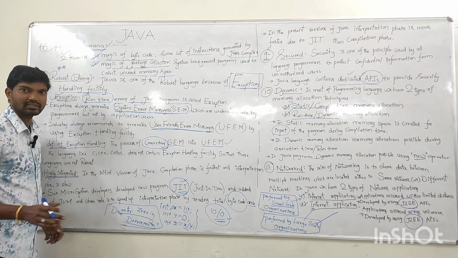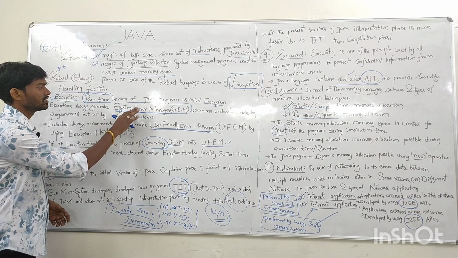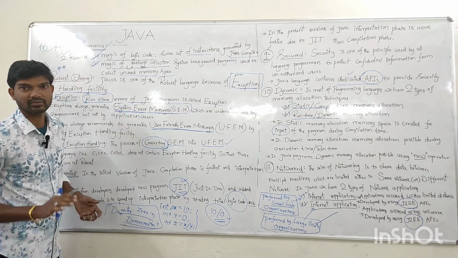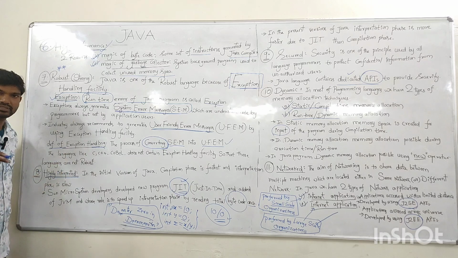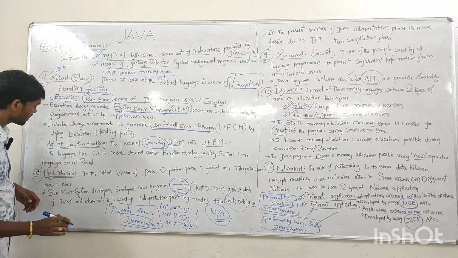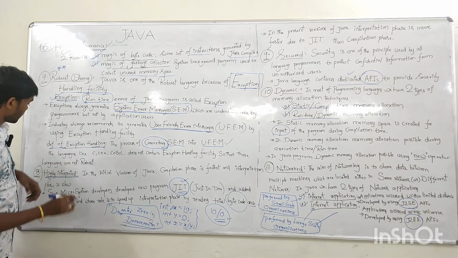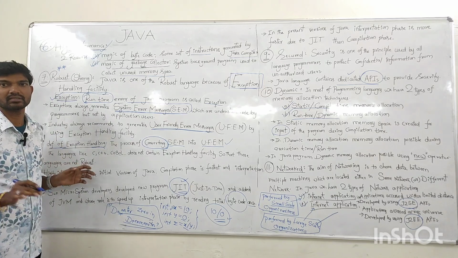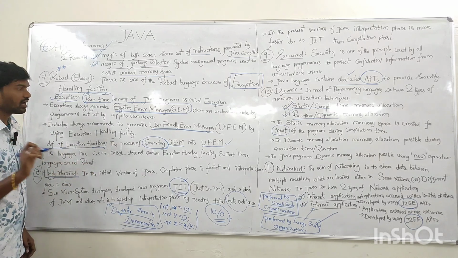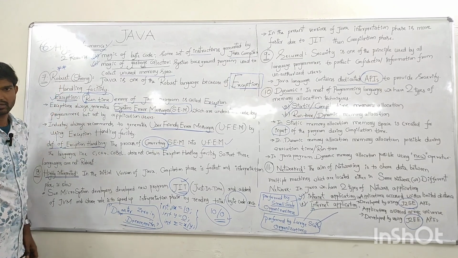So in the industry, it is highly recommended that conversion from system error messages into user friendly error messages is called as what? Exception handling. That is the definition of exception handling. And so now the next feature, up to here, Java contains exception handling facility. That's why Java is called as highly robust or highly strong language.